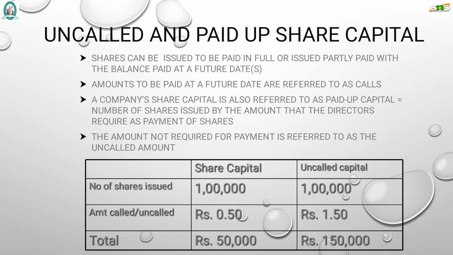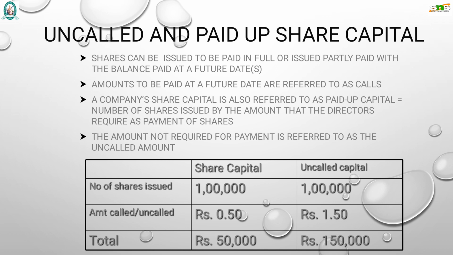Next example, the same company is making the issue of shares at 10 rupees. They are asking 2 rupees at the time of application, 2 rupees at the time of allotment of shares, 2 rupees first call, 2 rupees second call and 2 rupees final call. That means they are splitting the amount into various stages.